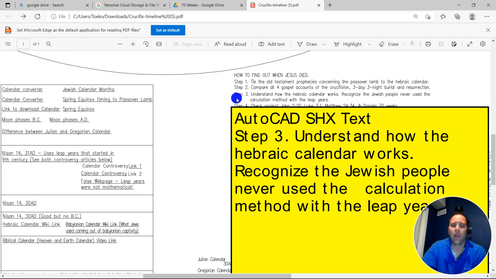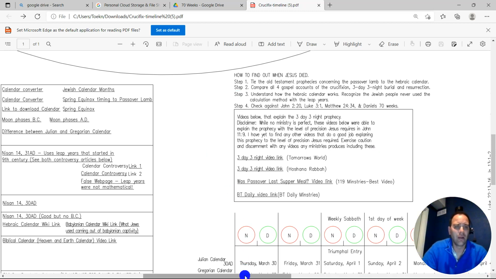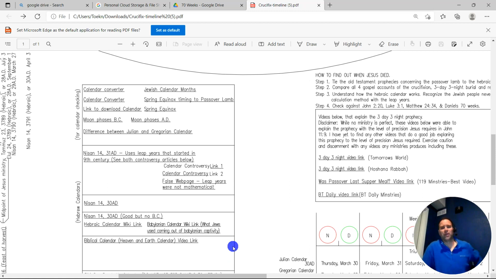Since part 1 covers step 3, I'm going to cover how the Hebraic calendar works. If you look here, here's the spring equinox, and here's the new moon. The new moon has to fall within 2 weeks on each side, 14 days on each side, of the spring equinox. As the years go by, the new moon gets ahead of the spring equinox, and if you don't do anything about it, you just drift off, and eventually the Passover lamb goes from spring into summer, then fall, and then winter.